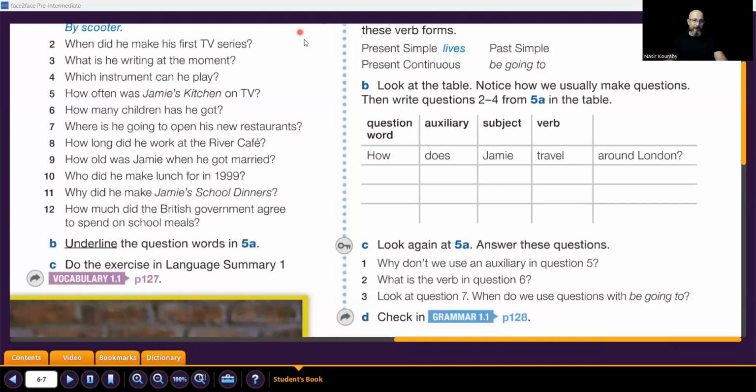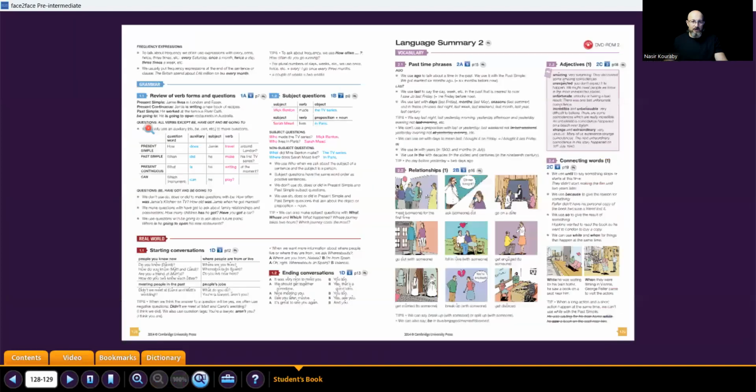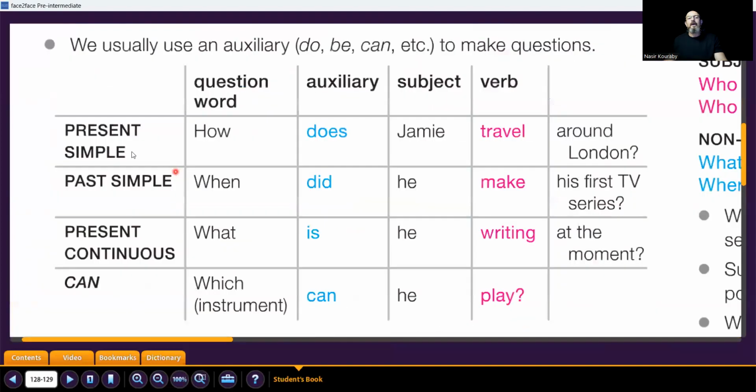So now you finished, you wrote the questions, okay? Let's go to page 128 and check if we answered correctly or not. So here we have present simple, how? How does Jamie travel around London? So we have question word, how, auxiliary, does, subject, Jamie, verb, travel. Past simple, the same order. When, question word, auxiliary, did, subject, he, make his first TV series.